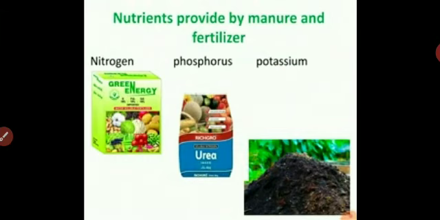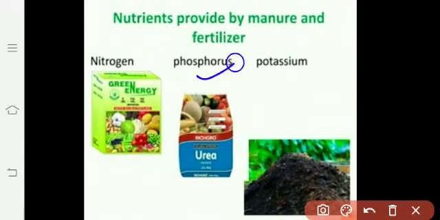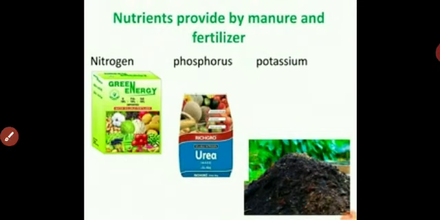Nitrogenous fertilizers such as urea, ammonium nitrate, ammonium sulfate, phosphorus, potassium, these are fertilizers, and they are used to replenish the soil and increase its fertility, which yields high quality crops.